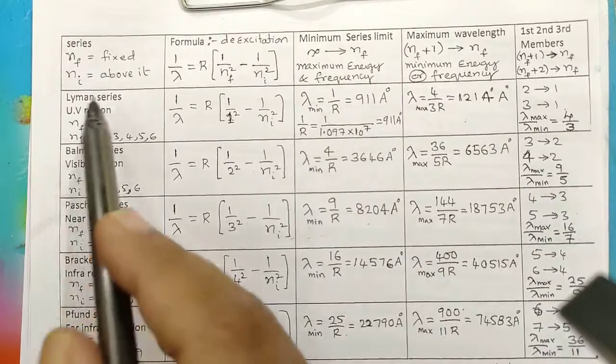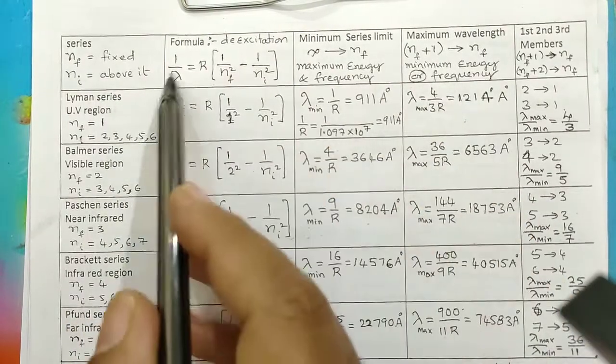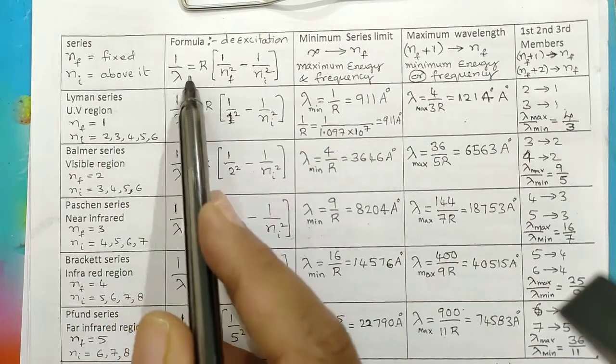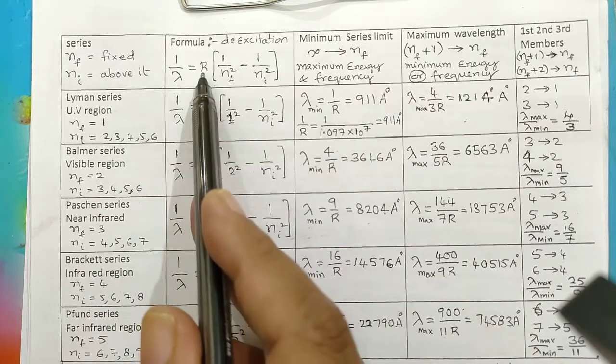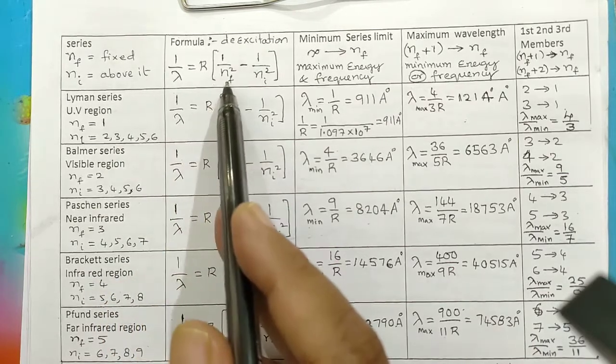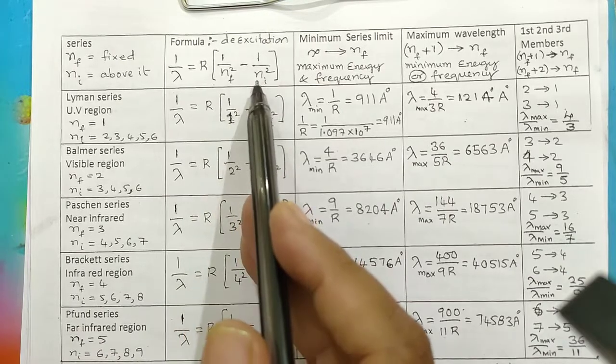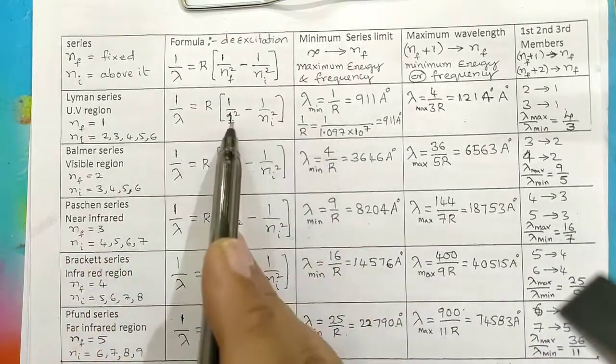And in all the series, one formula is enough. 1 by lambda, this is called wave number, or reciprocal of wavelength, is equal to Rydberg constant times 1 by n final square minus 1 by n initial square. And in every series, n final remains the same.